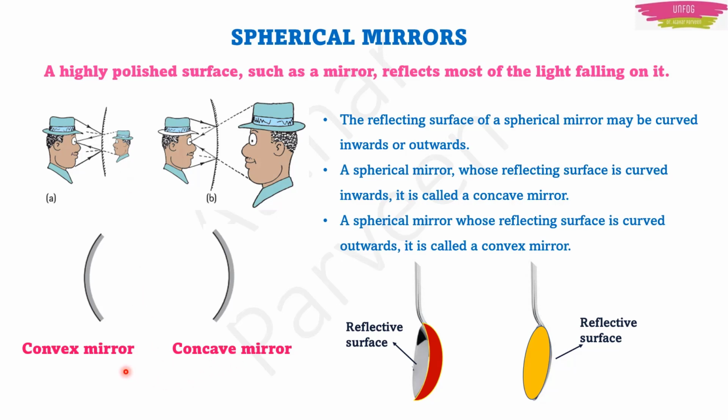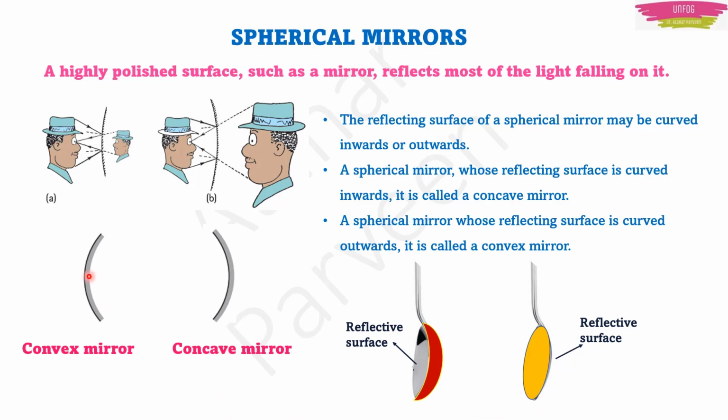So the simple thing you have to remember is, wherever there is a polished surface, there light does not fall. That is not a reflective surface. The other part is the reflective surface. Spoon is the best example, I think.